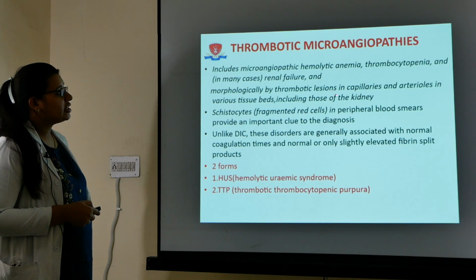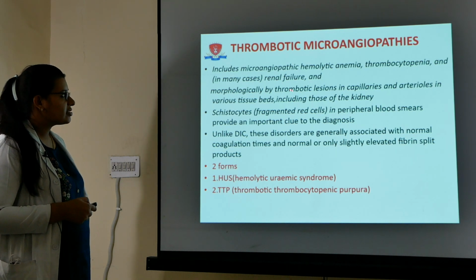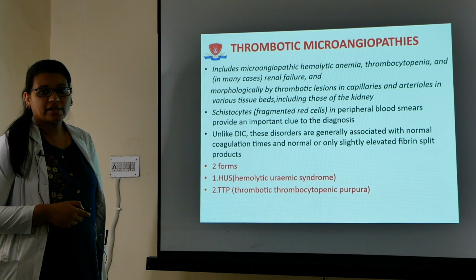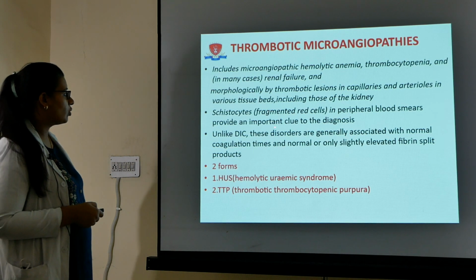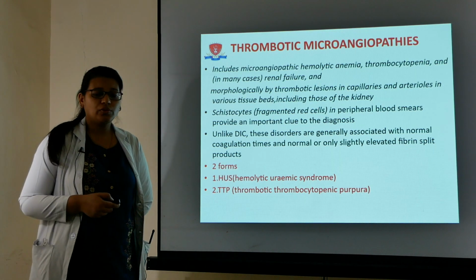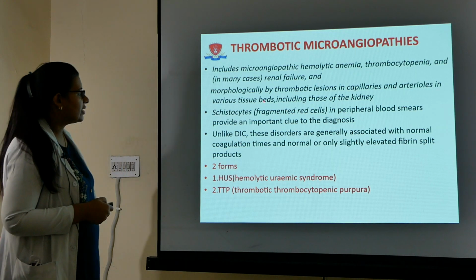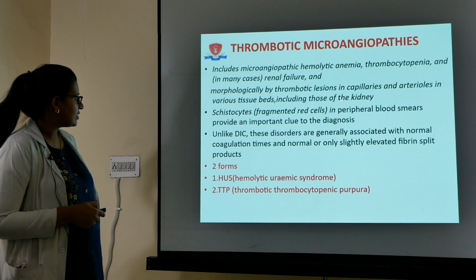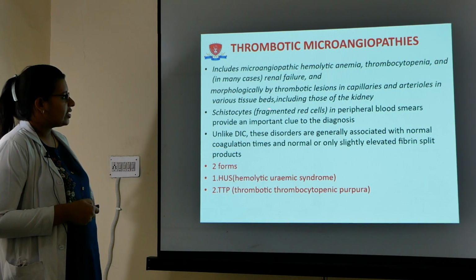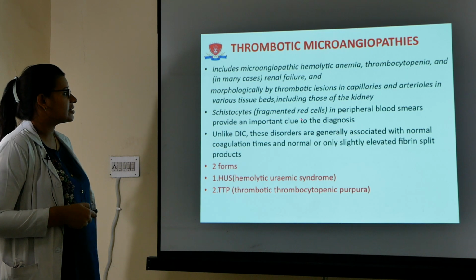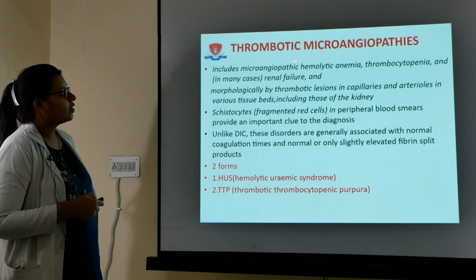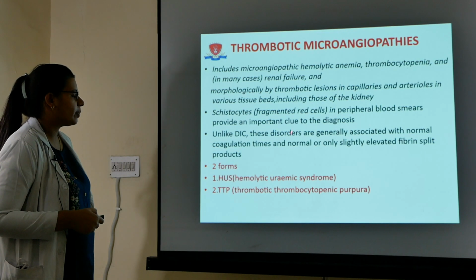Now, what will you see in peripheral blood? So, in cases of thrombotic microangiopathy, the peripheral blood finding plays a very important role and it gives you a clue to the diagnosis. So, the important thing is fragmented red cells, also known as schistocytes, which will be found in the peripheral blood smear, and these are the important clue to the diagnosis of thrombotic microangiopathy.